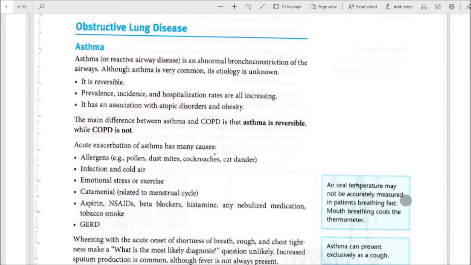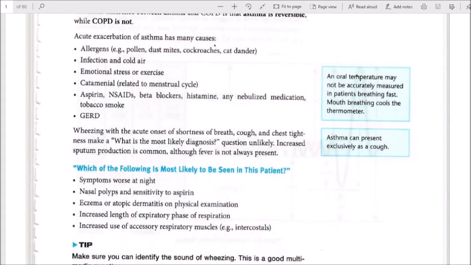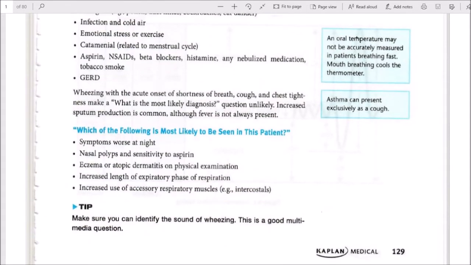An oral temperature may not be accurately measured in a patient breathing fast. Mouth breathing cools the thermometer. A patient with acute onset of shortness of breath, cough, and chest tightness: what is the most likely diagnosis? Pneumonia is unlikely. Increased sputum production is common, although fever is not always present. Asthma can present exclusively as cough.